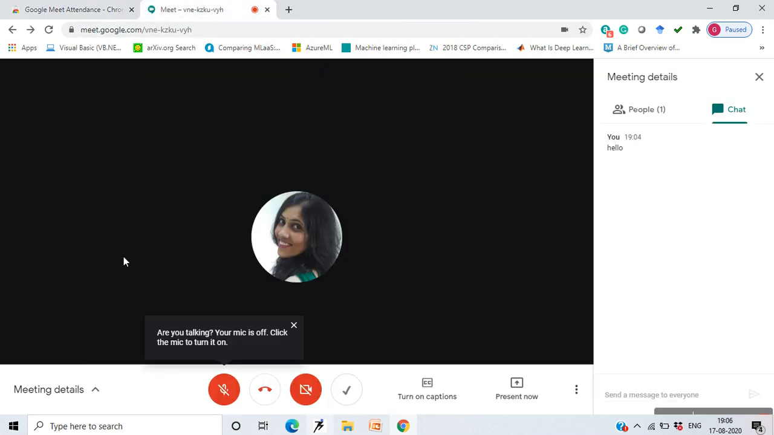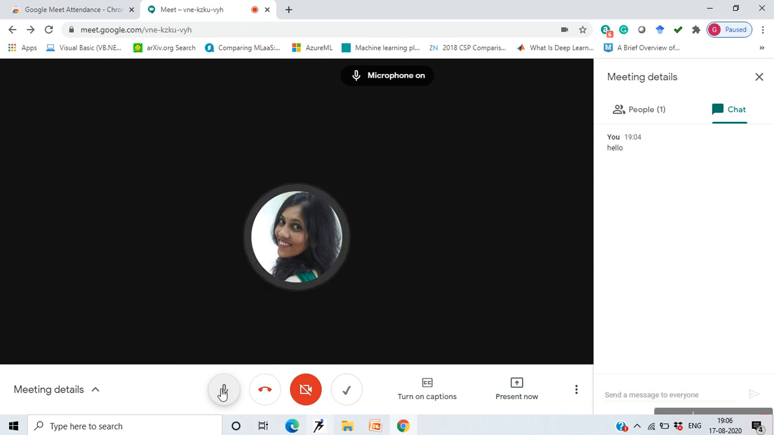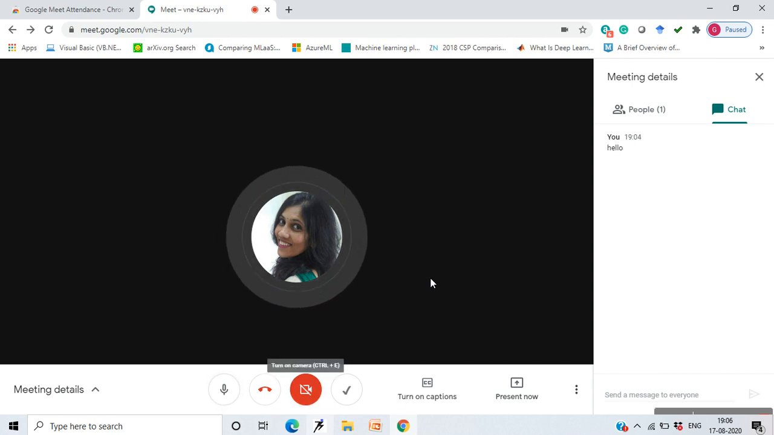You'll be brought back to this session. Now, you can mute and unmute the microphone as and when you want. Then you can turn the camera on and off as and when you want. So this is in short how you can connect with the students through Google Meet, how you can communicate with the students through Google Meet, and how you can present any window or any Google tab using Google Meet.